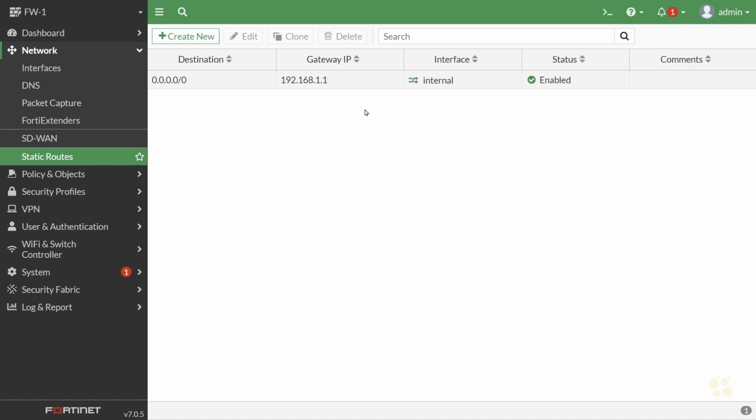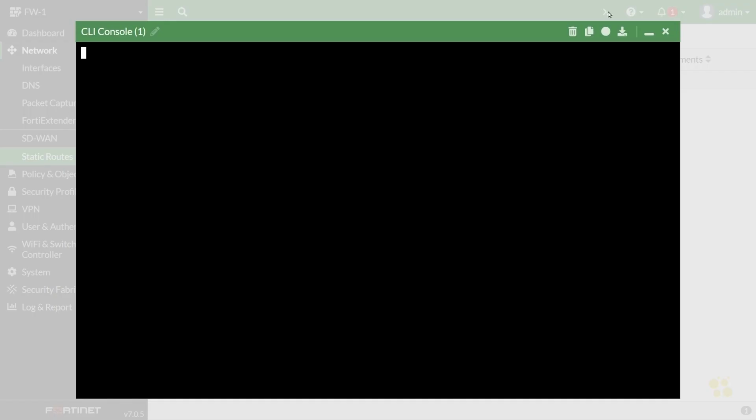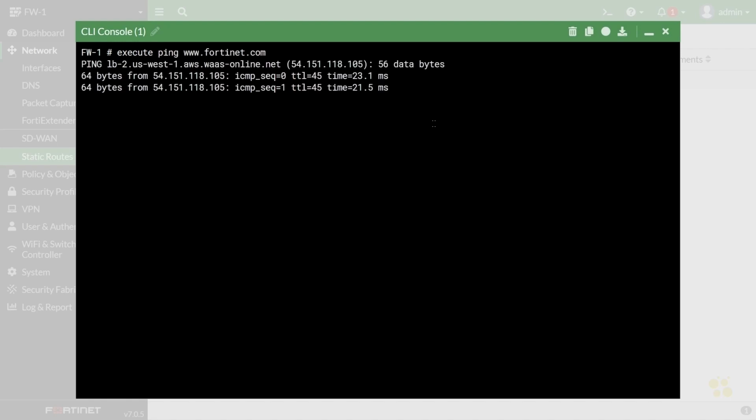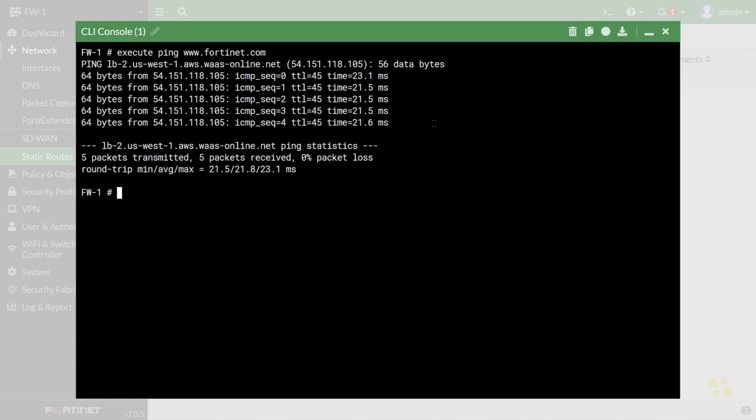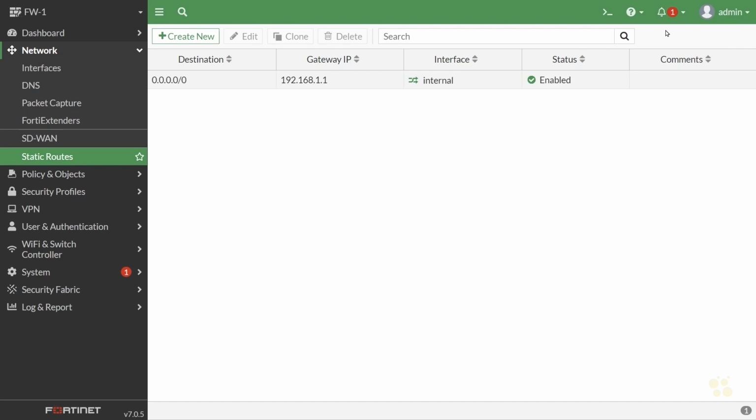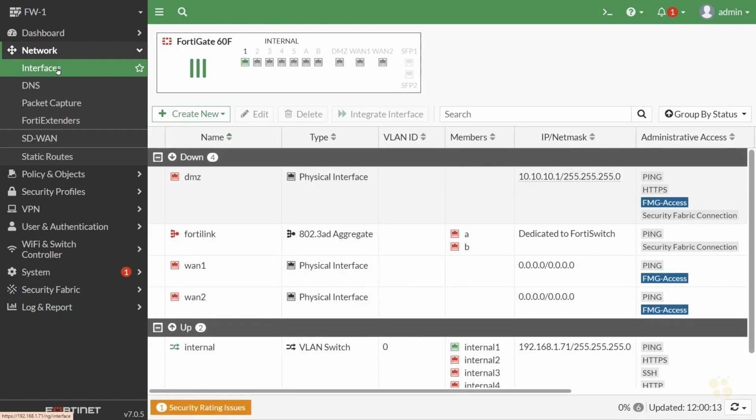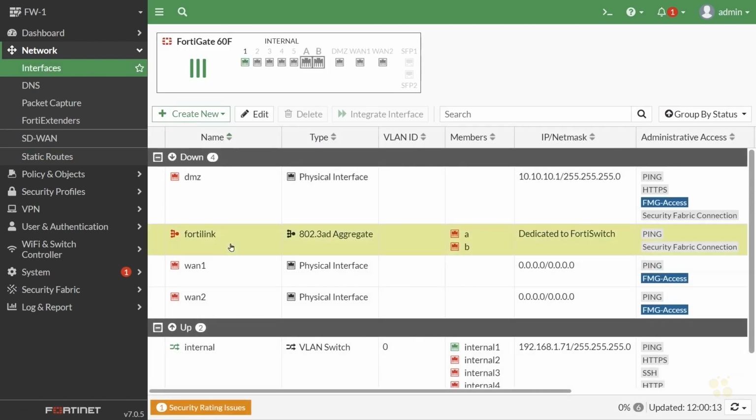All right, now to verify that that's actually working, we could just open up a command prompt real quick here and do an execute ping out to www.fortinet.com. If that works, that means a lot of things are working, including DNS and also reachability out to the internet. Fantastic. So we'll close that. And now that we have a nice base starting point for this firewall, let's go back and take a look at interfaces.